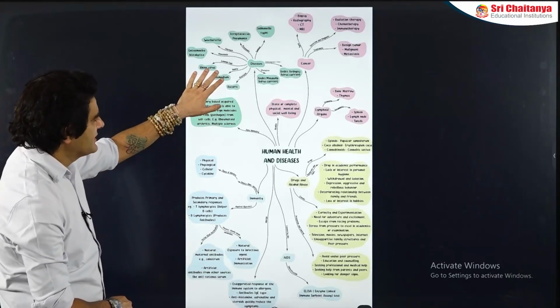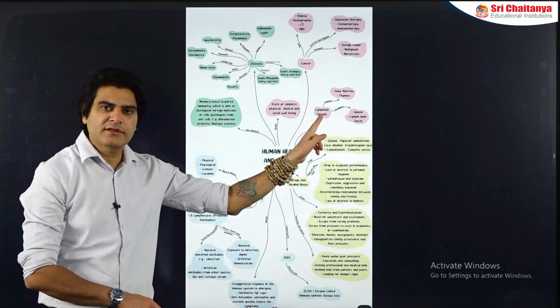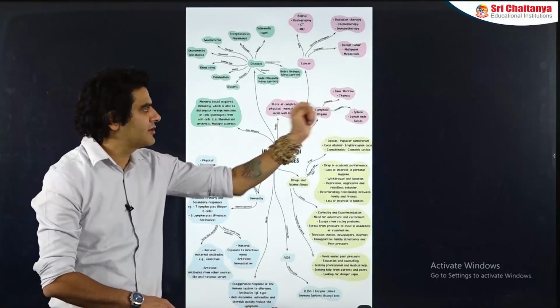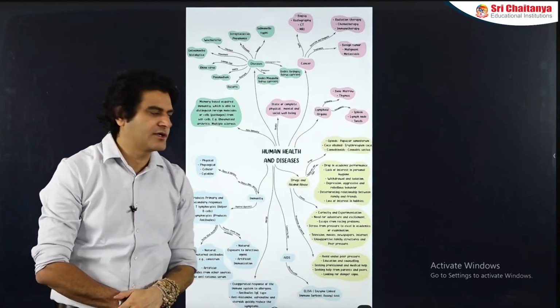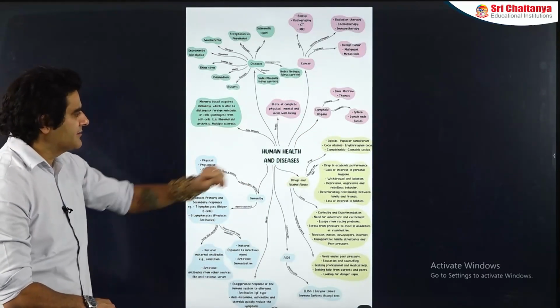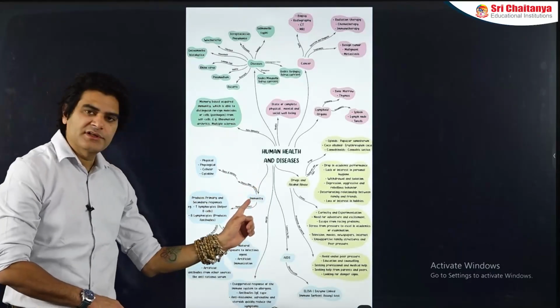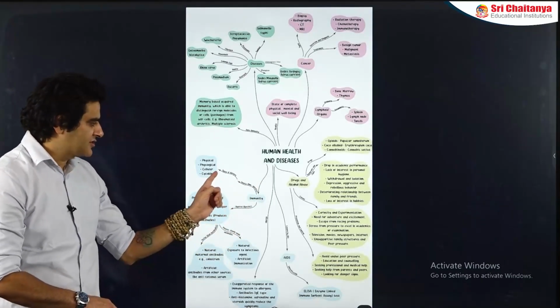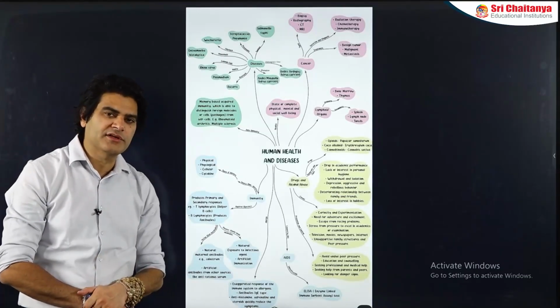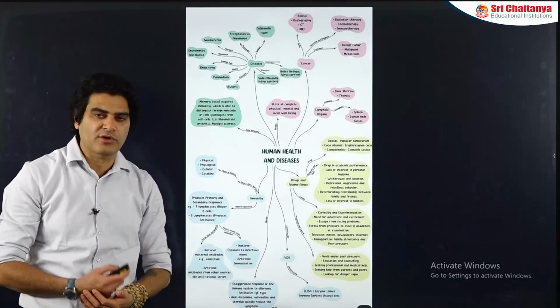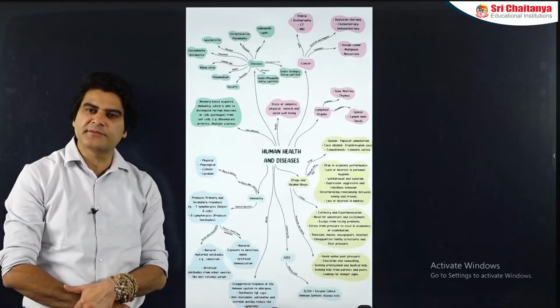Other than this, the next part will be lymphoid organs. As I explained earlier, primary lymphoid organs are bone marrow and thymus, and secondary lymphoid organs are spleen, lymph node and tonsils. Then in the immune system, next part, immunity, types of immunity, non-specific and specific. Non-specific is also called innate immunity because we are born with it. All the parts of the non-specific immunity.